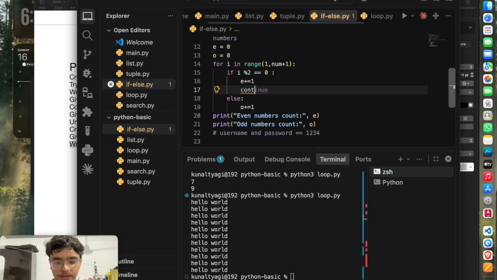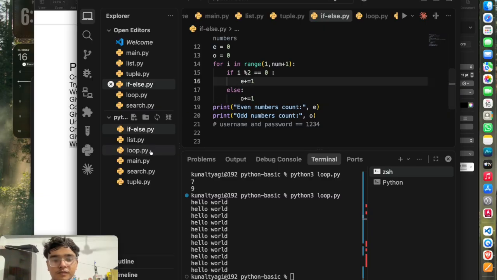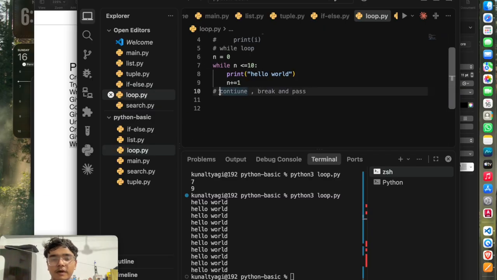Now here comes continue, which is just the opposite of break. Break will stop the loop, but continue will tell the loop that okay, we got what we want, but let's just continue further, and the loop will keep iterating. So that's what these keywords mean. So we have done break, continue and pass as well.